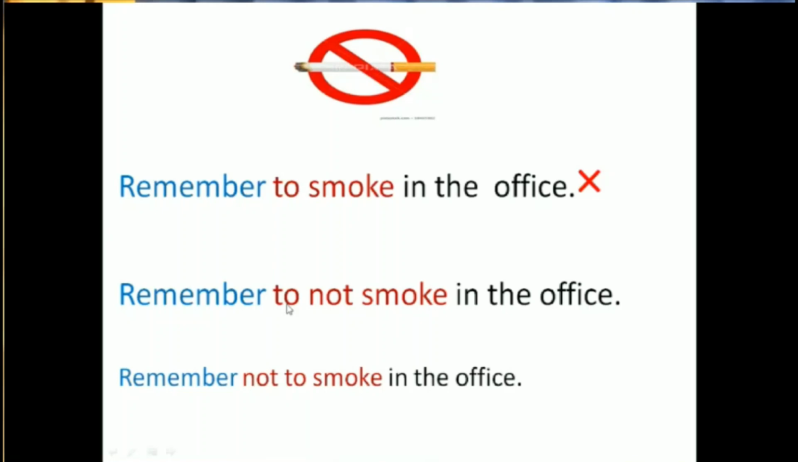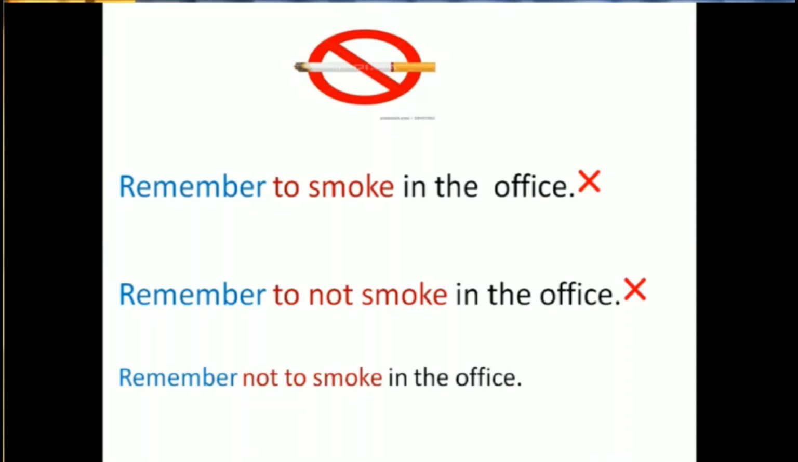So the right one here has got to be, "Remember not to smoke in the office." This one is wrong because of the negative "not." It's not used in the right place.